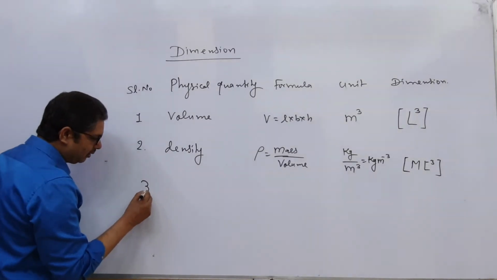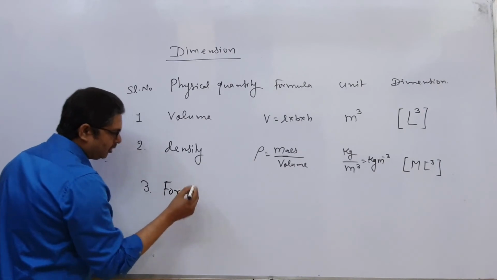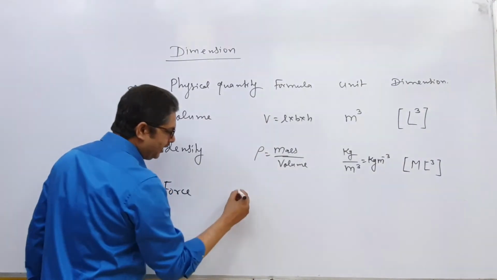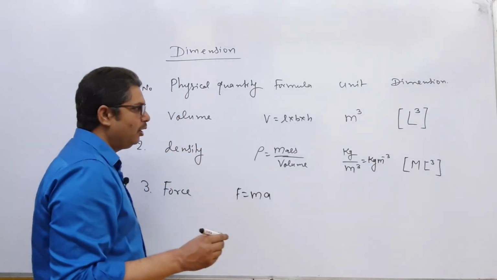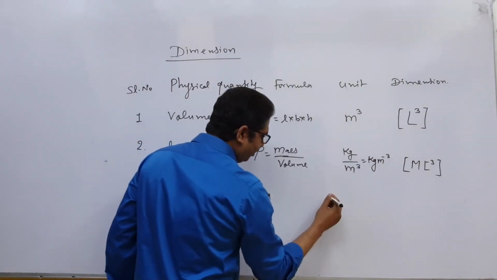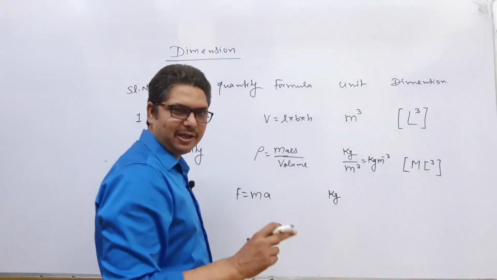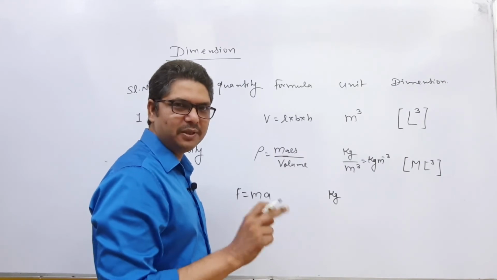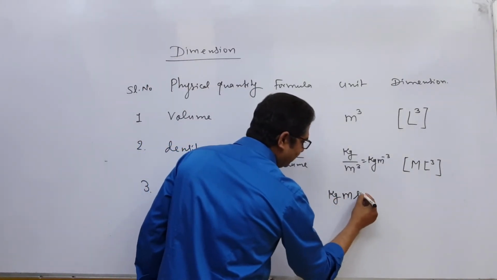Suppose you say force. Then the force formula is F equals ma. Now let us see the unit. For m you have the unit kg and a stands for acceleration. Its unit is meter per second square. So write here meter per second square.